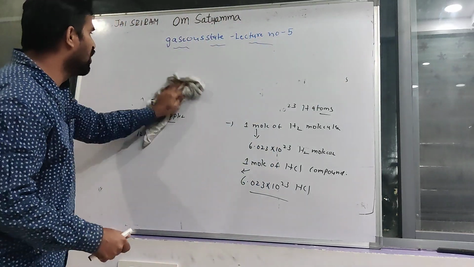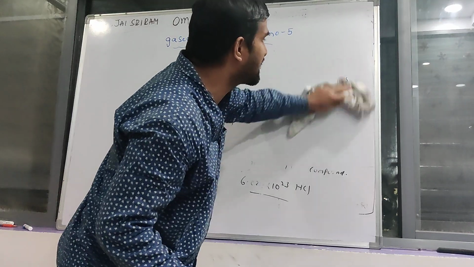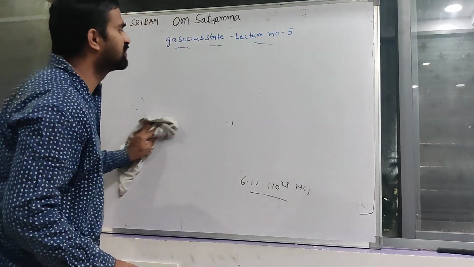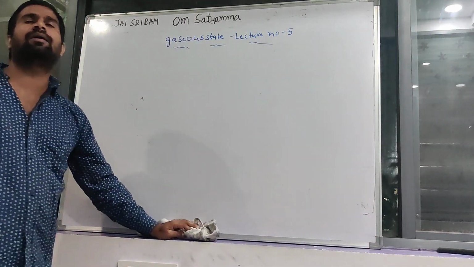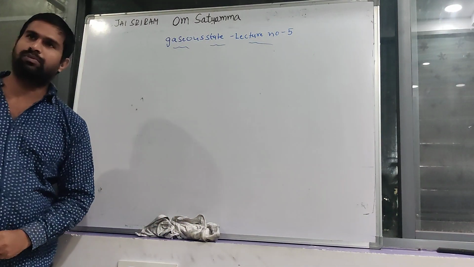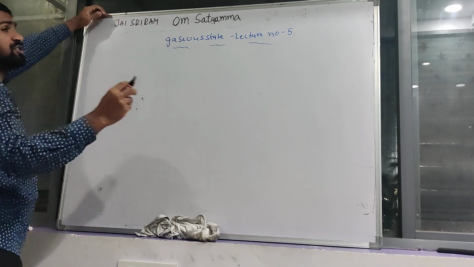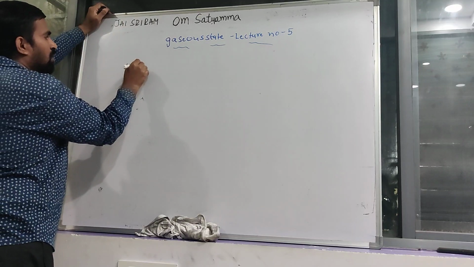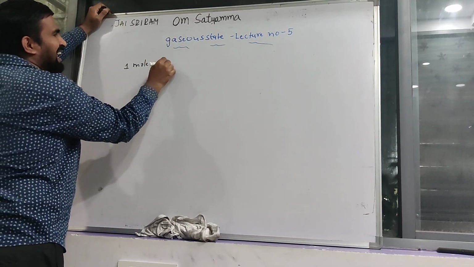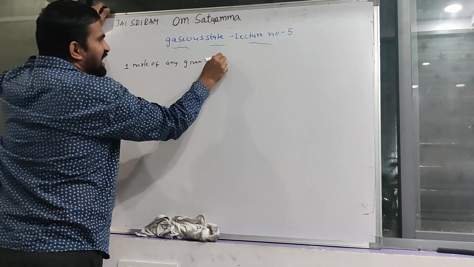Finally, 1 mole of any given chemical substance is equal to how many atoms or molecules or compounds present in that 1 mole of given chemical substance, equal to 6.023 into 10 power 23.